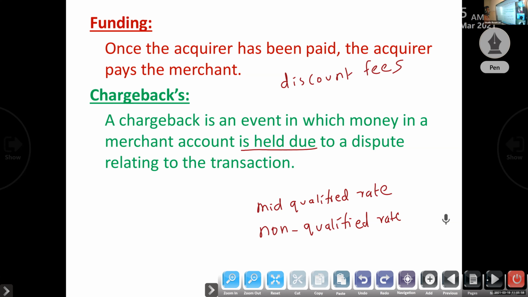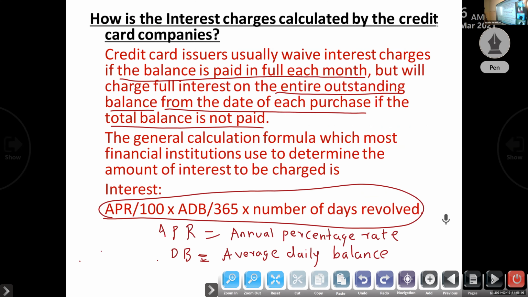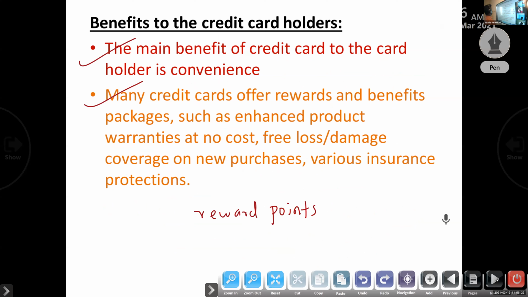It is issued by the card holder. It is an event in which money in a merchant account is held due to a dispute related to the transaction. Next one, how to calculate interest. If the balance is paid in full each month, we have no problem. Otherwise, we have to pay interest. How to calculate? Annual percentage rate divided by 100, into average daily balance, divided by 365, into number of days unpaid, that is, number of days revolved.